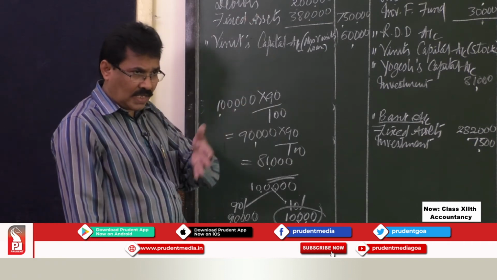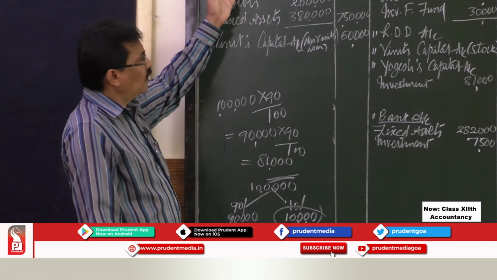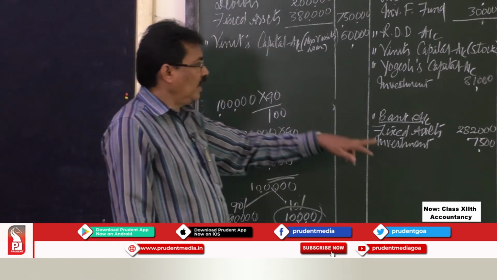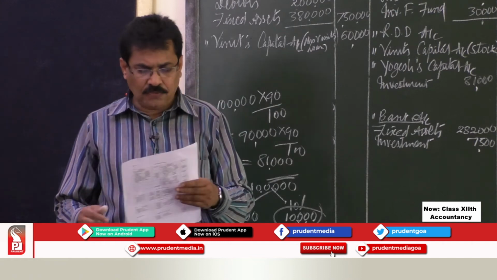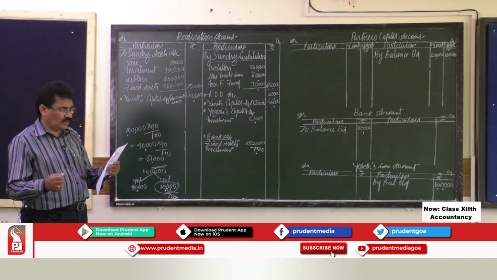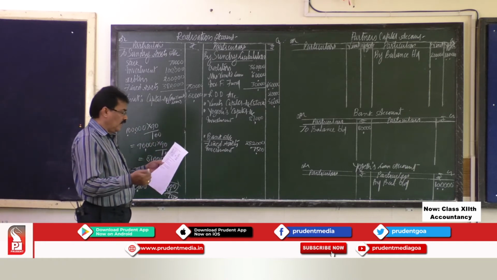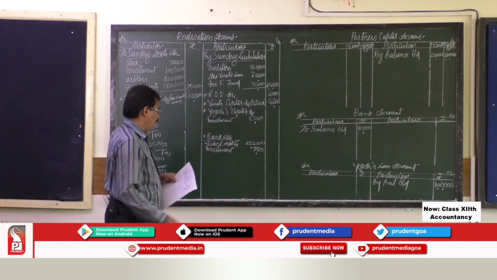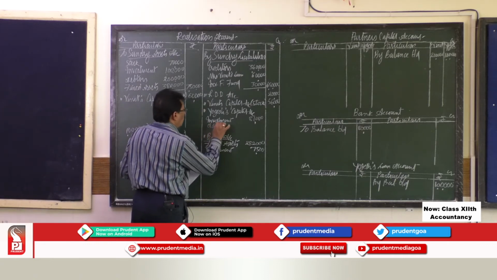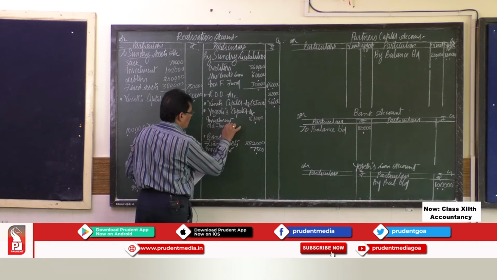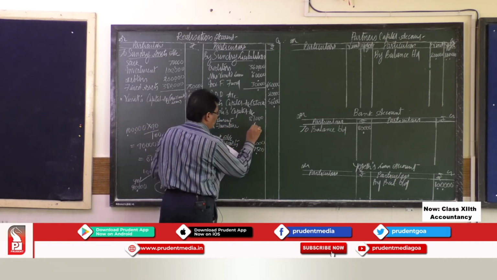Whatever the assets are recorded, those ledgers are there. To close those assets, you have to transfer to the realization account. Now here, whatever the amount is, that is 4,000, the agreed value of the old furniture taken over by Yogesh.